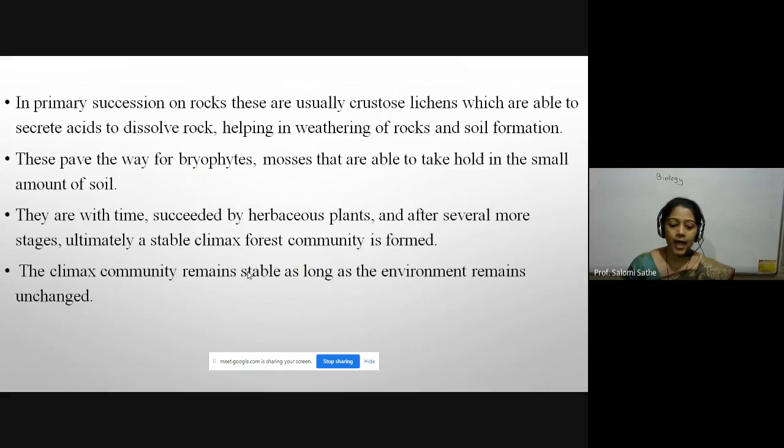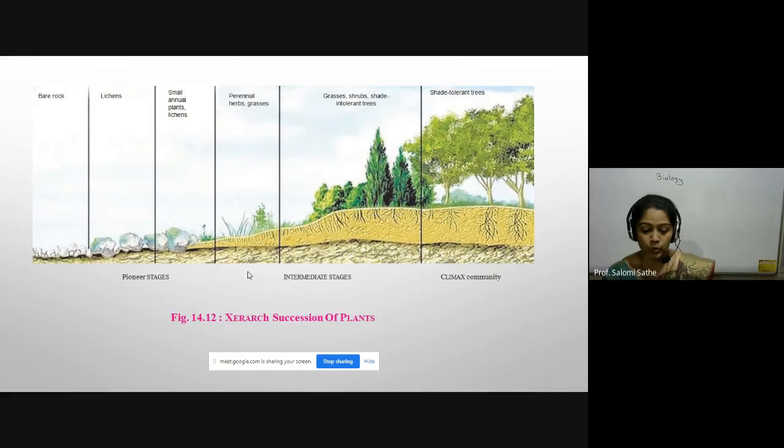With time they succeed by herbaceous plants, and after several more stages, ultimately a stable climax forest community is formed. Again, go to that particular diagram. Here, barren rock, then lichen, small annual plants.